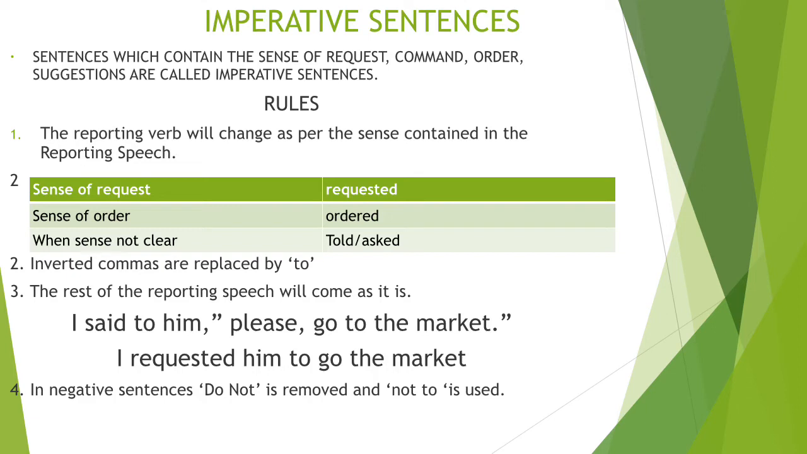And the last one, the negative sentence: do not is removed and not to is used. So whenever we have a negative imperative sentence, in place of do not, we always write not to.